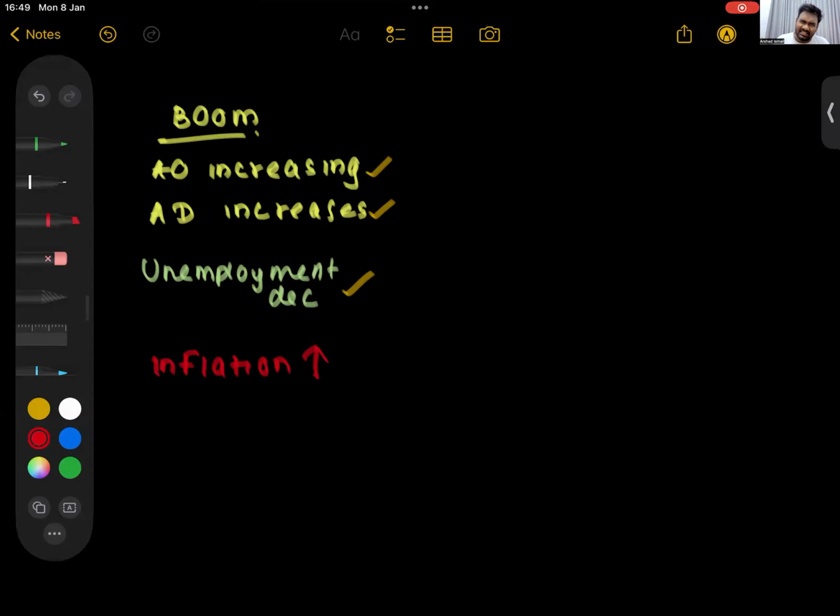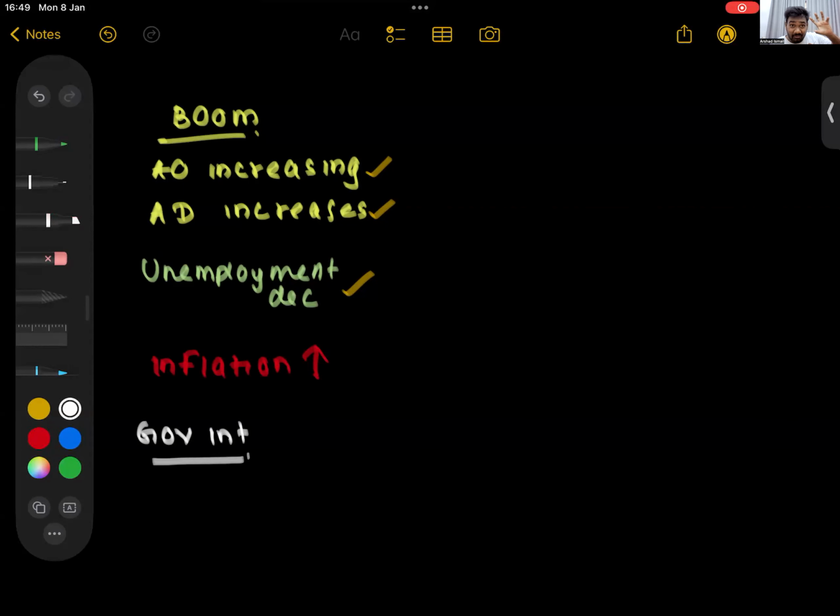So can the government just wait now? Everything is good, output is good, unemployment is falling, but inflation is rising. Can the government just wait without doing anything? No, government has to intervene. What will the government do? Will they have expansionary policies? We will learn this in unit number 7 and 8, don't worry. I'm just teaching it to you now, so you will understand better.